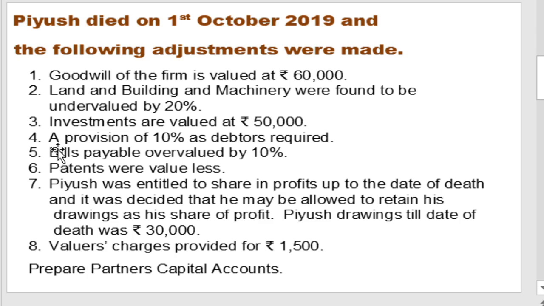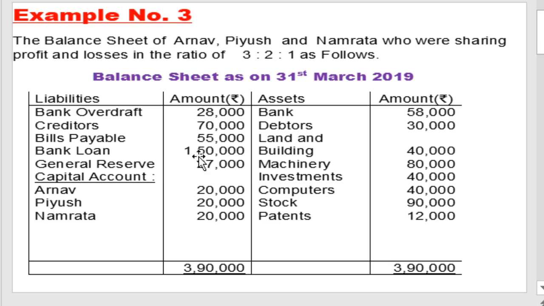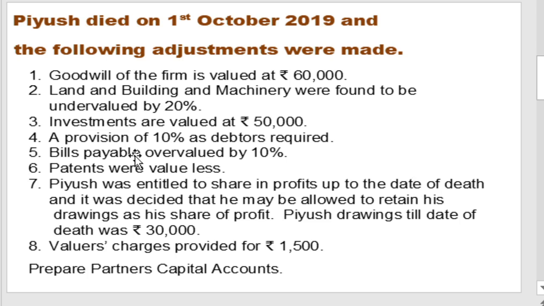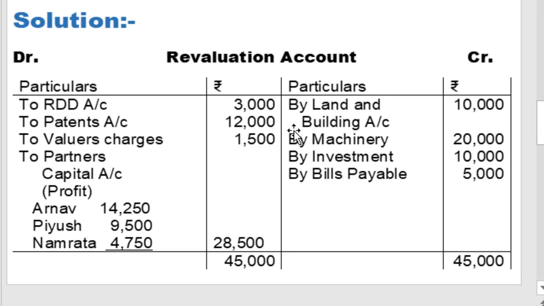Then the next adjustment: investments are valued at rupees 50,000. Third adjustment: in the old balance sheet, investment is given at rupees 40,000 and the investment is revalued at a new value of rupees 50,000. So again an increase in the value of investment. Investment is an asset of the business, and an increase in the value of an asset is a benefit. So revaluation account credit and investment account debit, because an asset has a debit balance and for an increase again debit.